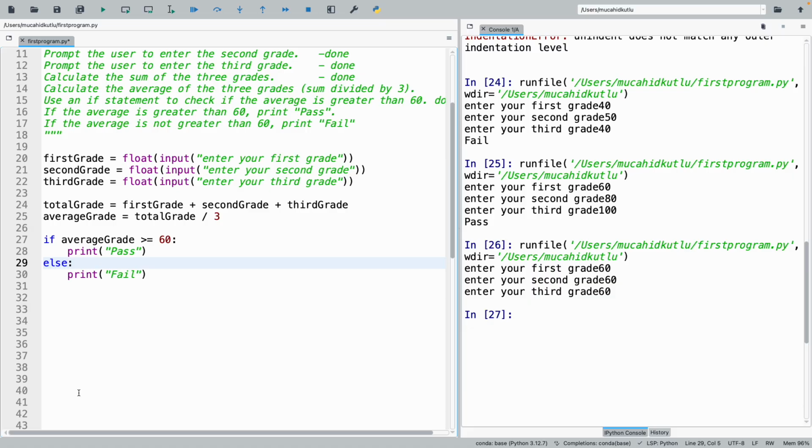I usually don't say it, because again, I'm just reiterating my condition. I don't need it, so that's why I can also write exactly the same thing like this. If average grade is greater than or equal to 60, print pass. Otherwise, which means average grade is not greater than or equal to 60, then print fail.